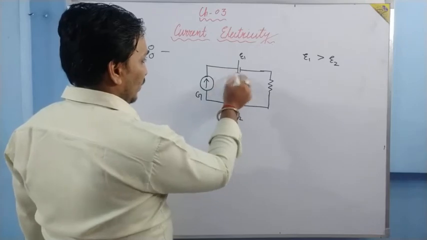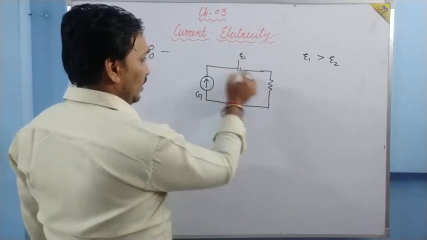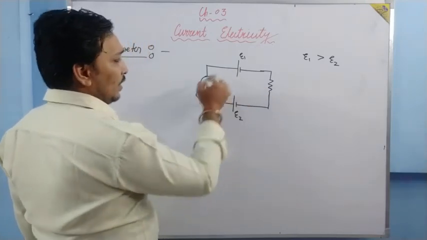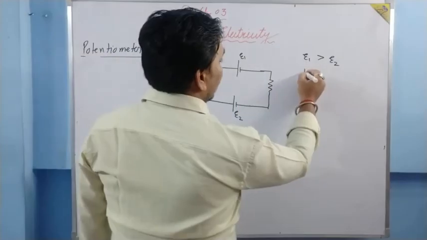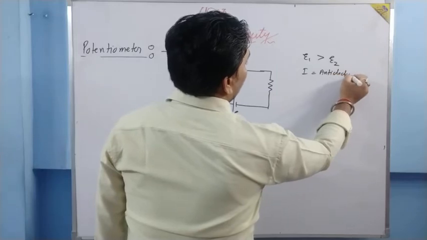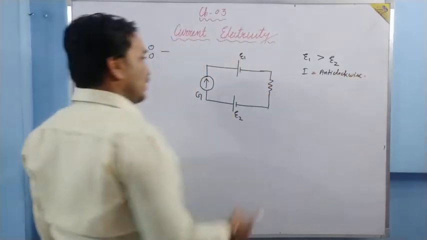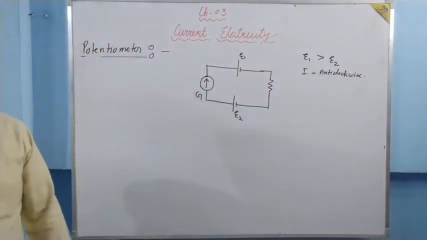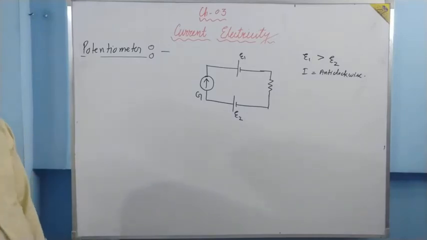The direction of current will be in this way. This way is anti-clockwise. The current will be anti-clockwise because E1 is greater than E2, the current will be flowing according to E1.